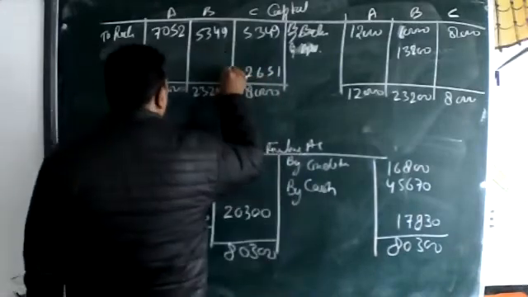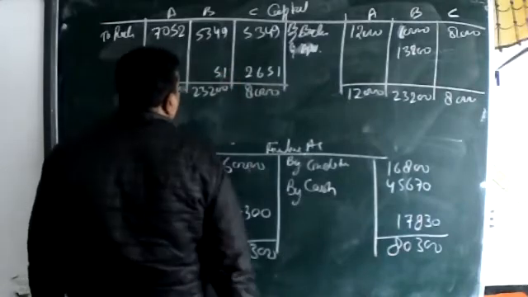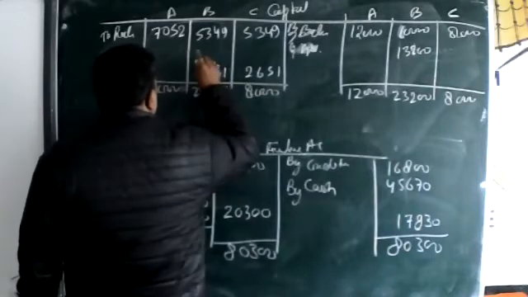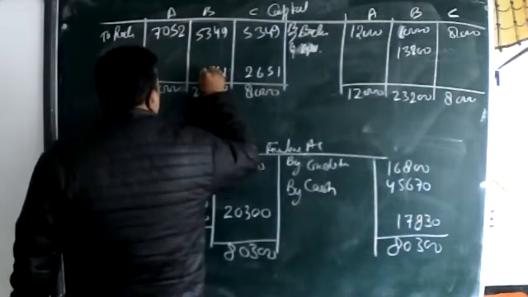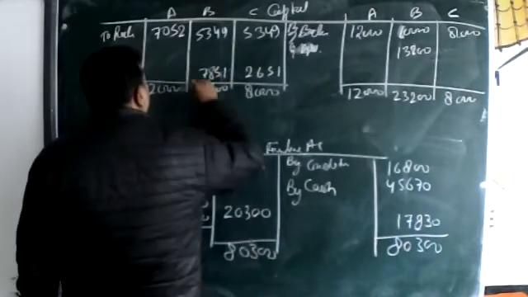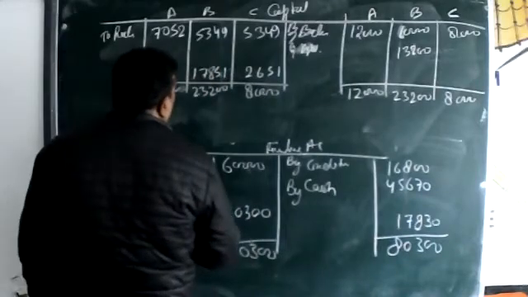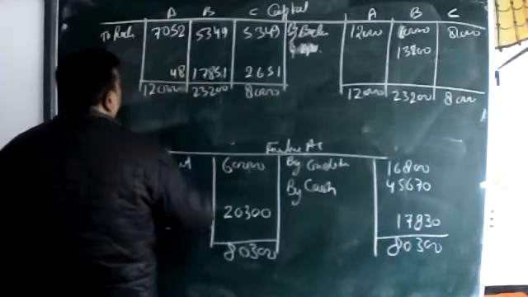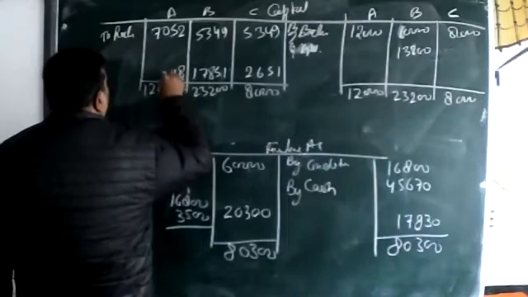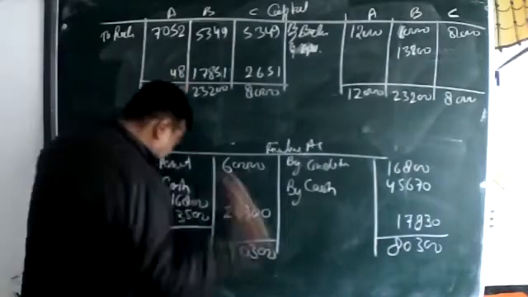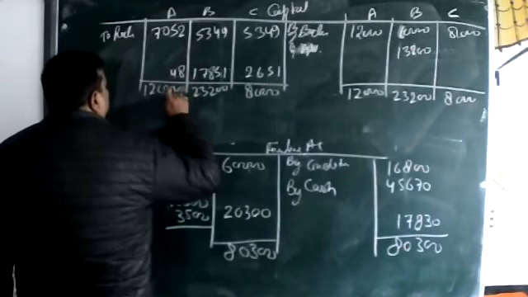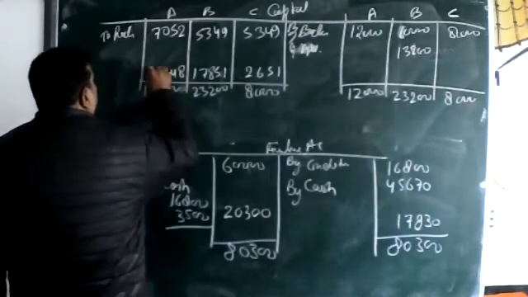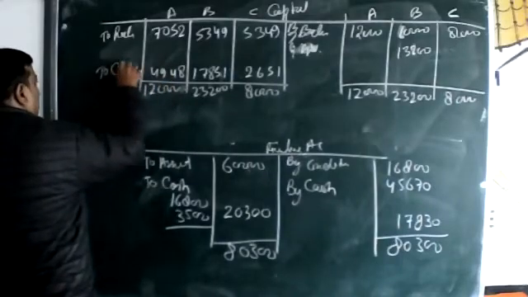Okay. Then this side 8, 4, 4. It's to cash.